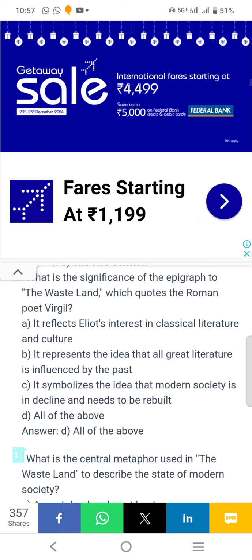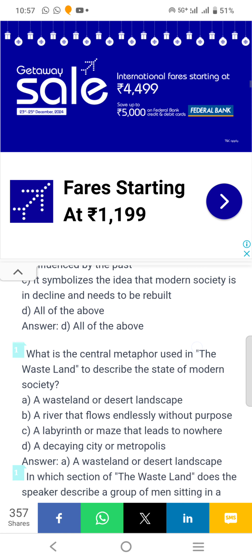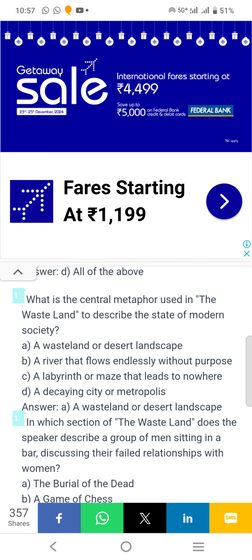It reflects Eliot's interest in classical literature and culture. It represents the idea that all great literature is influenced by the past. It symbolizes the idea that modern society is in decline and needs to be rebuilt. What is the central metaphor used in The Waste Land to describe the state of modern society? Answer is A. A wasteland or desert landscape.